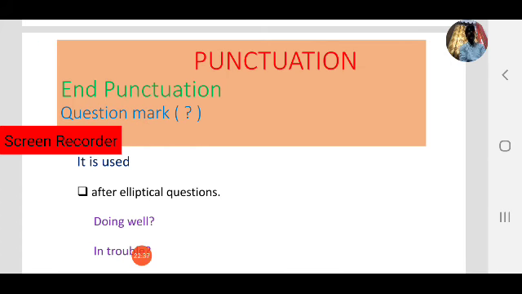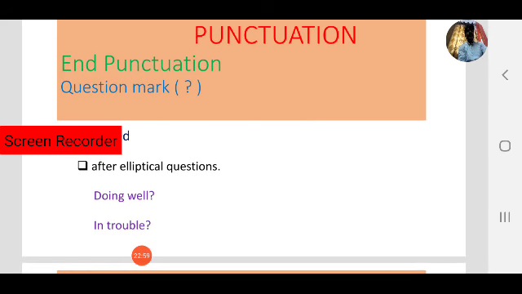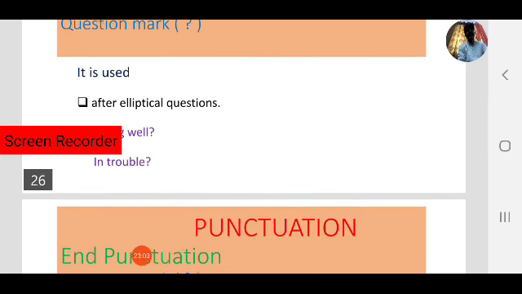So in the first case we use question marks at the end of interrogative sentences. In the second case we use question marks at the end of question tags or similar sentences. And coming to the third one, that is after elliptical questions, there we use question tags. Doing well, in trouble, in those elliptical sentences we use question tags.